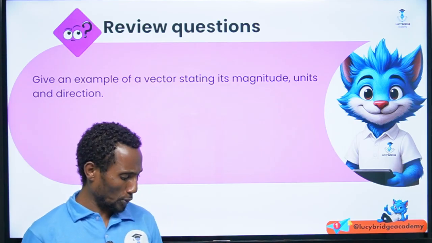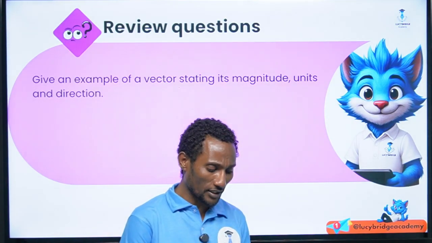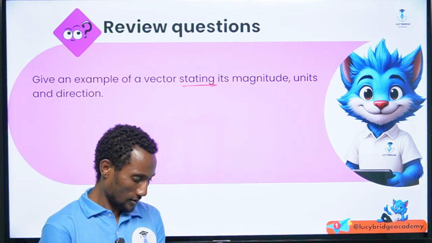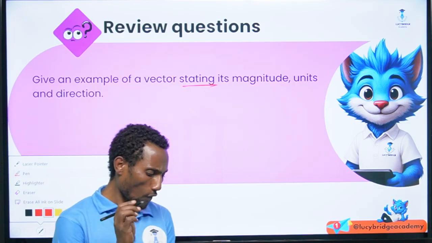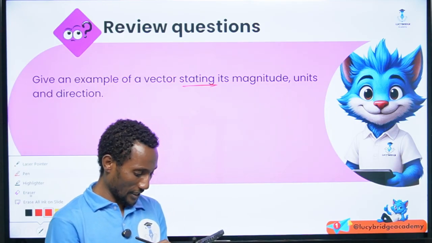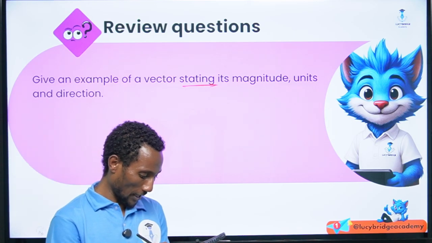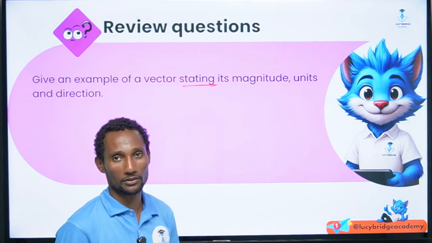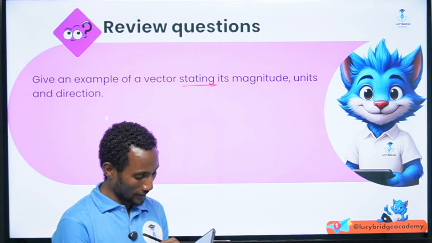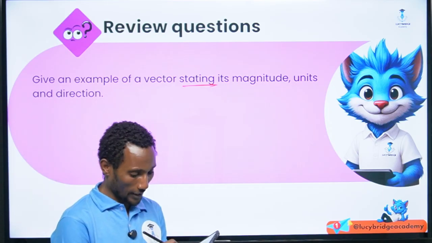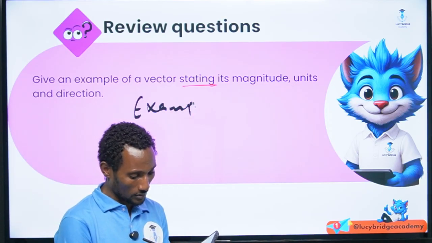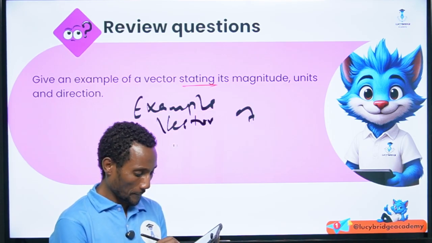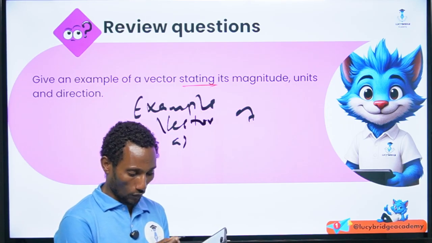So the first question is: give an example of a vector, stating its magnitude, units and direction. We can give two or more vectors by stating their magnitude, units and also direction. For example, a vector quantity like displacement, here A, displacement.